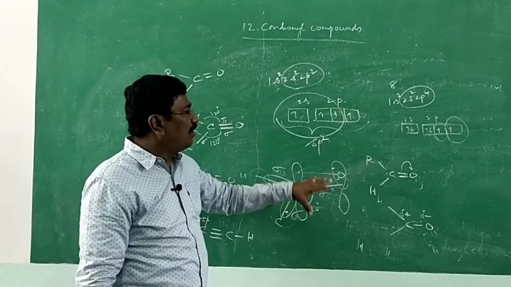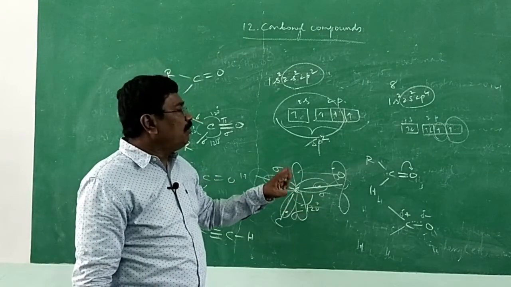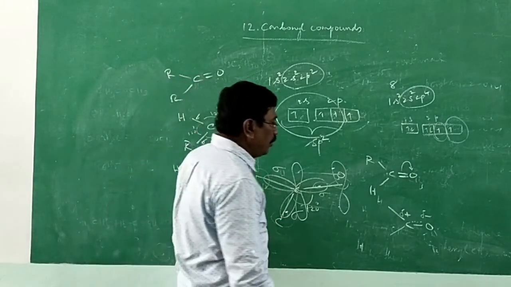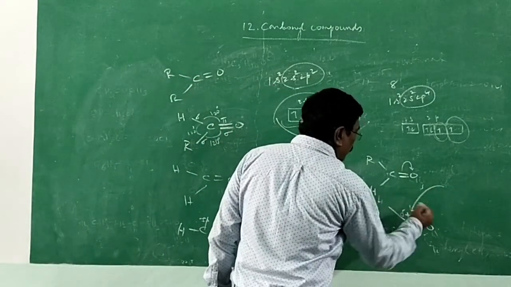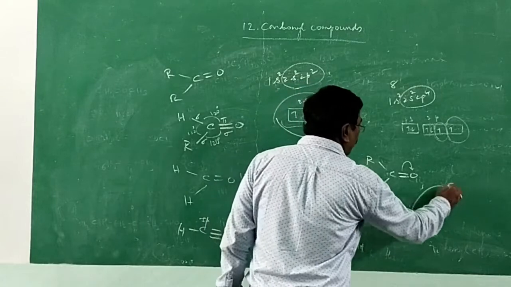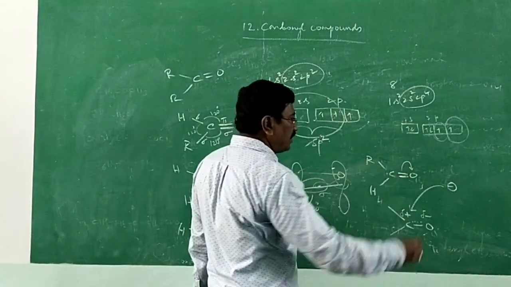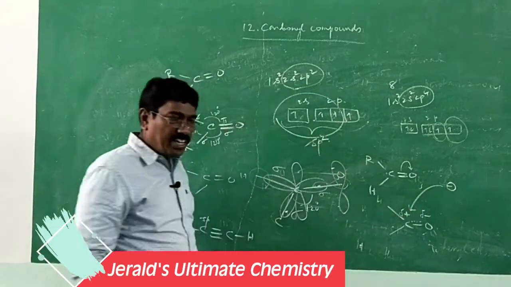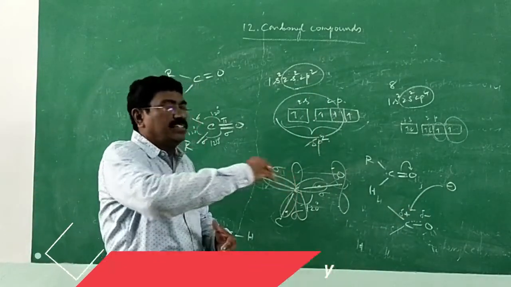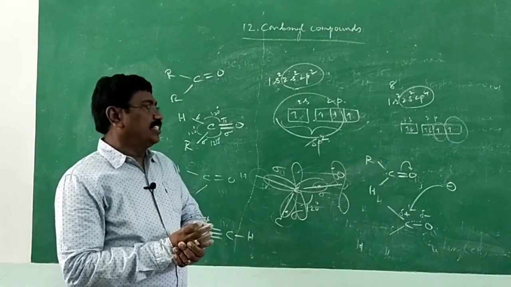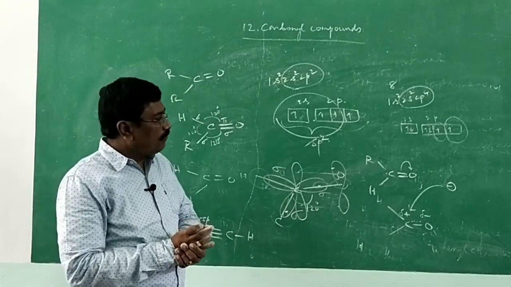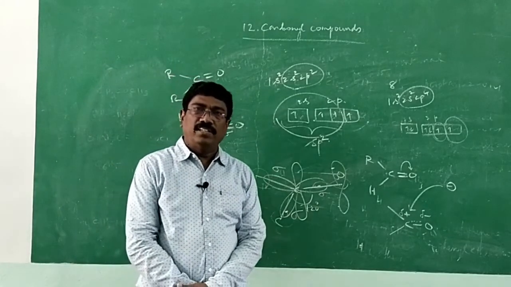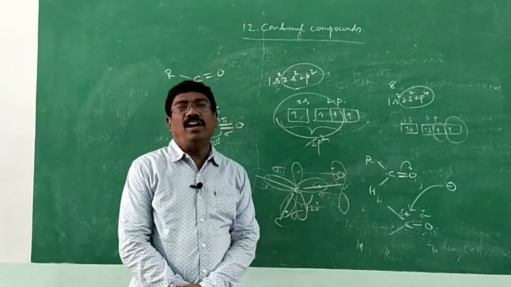And it is the reason for getting involved in many chemical reactions where the nucleophiles attack carbon. The one which is having negative charge, one which is having extra electron pair can attack only carbon. We call it nucleophilic addition. A nucleophile can attack at carbon. So that is about the structure of the carbonyl group of aldehyde or ketone.